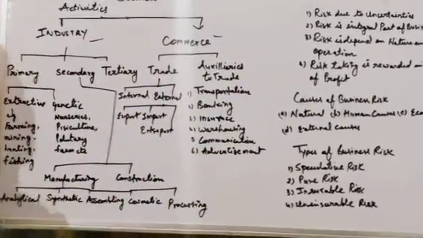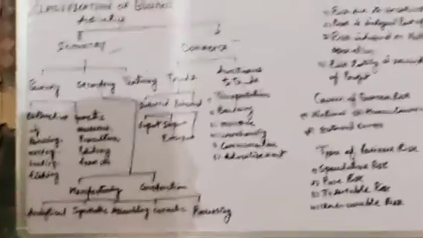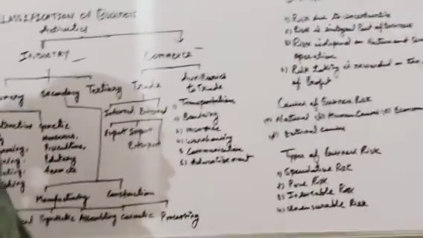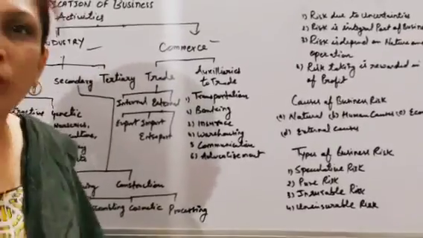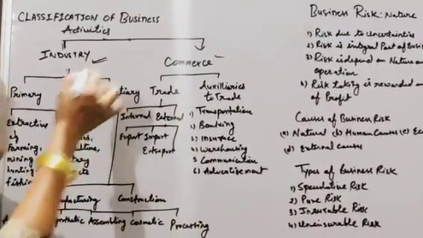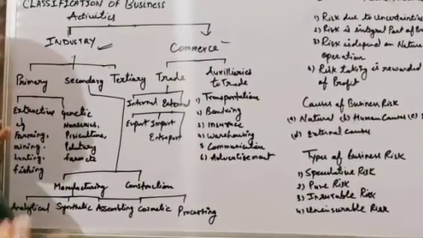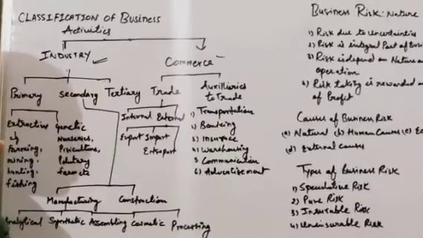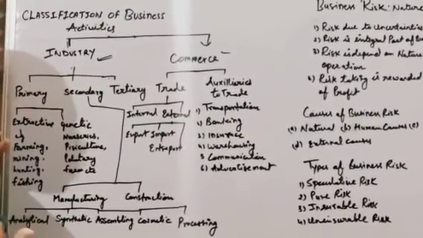So what is industry? Industry means where the factor of production like raw material is converted into finished goods which is useful for the consumers. For example, we are manufacturing soap. By mixing different types of chemicals we manufacture soap. Here the production of soap is going on.